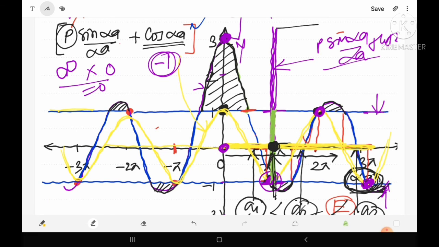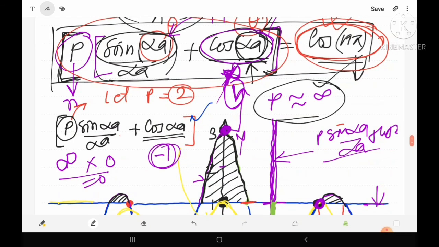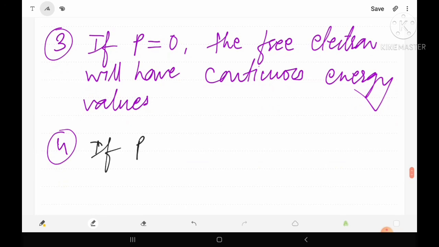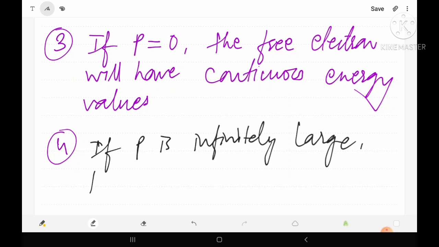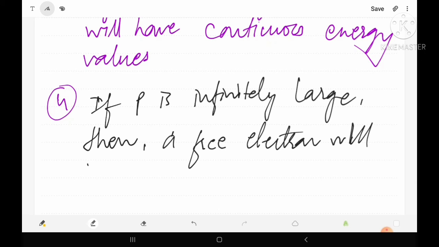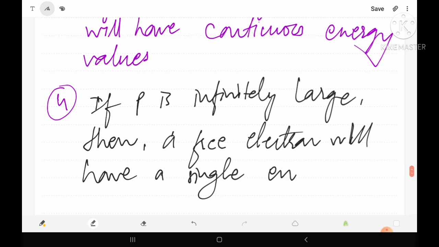It means that if the value of P is considered infinitely large, then a free electron will have a single energy value.